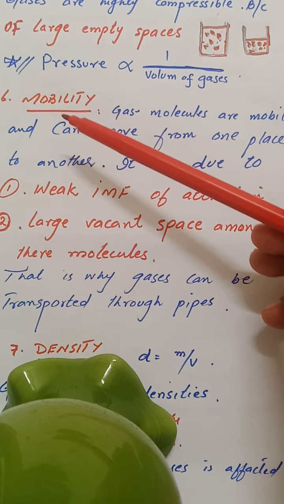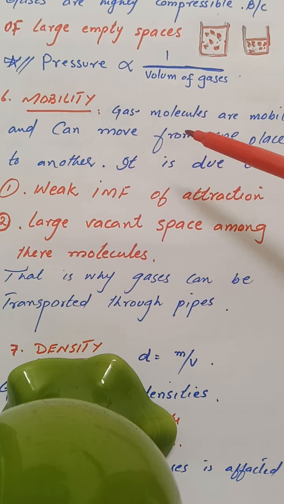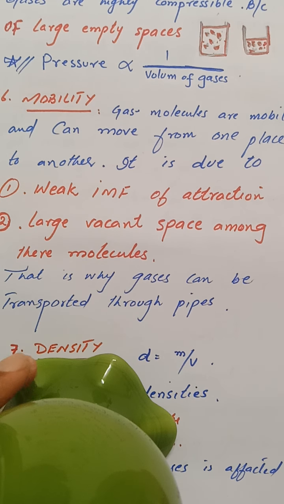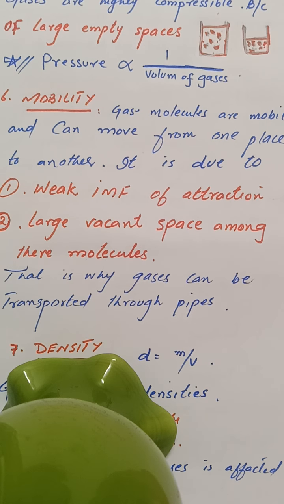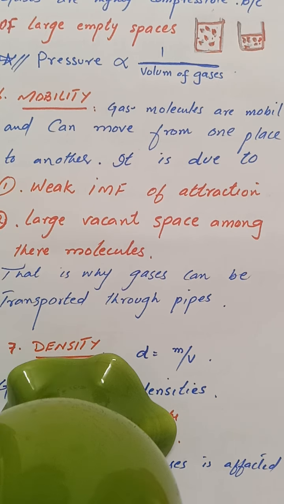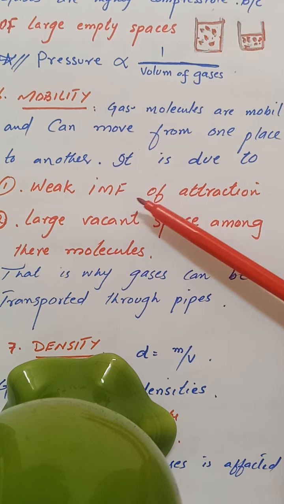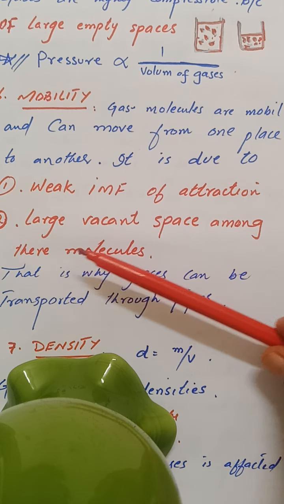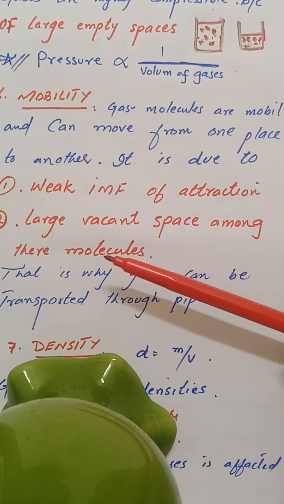The sixth property is mobility. As gas molecules have weak, negligible intermolecular forces, they move in all possible directions and move everywhere. So we say that gases are mobile; they can move from one place to another. The mobility of gas is because of the weak intermolecular forces and the large vacant spaces among their molecules.